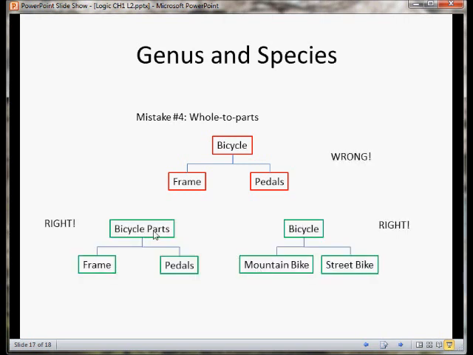There are 2 ways. We could change our genus to bicycle parts, and now frame and pedals are kinds of bicycle parts. Well, it's not exhaustive. There are many more parts, many more things that are kinds of bicycle parts, but still it's a correct chart. We could also change our species here to kinds of bicycles. A mountain bike, a street bike, maybe there are some other types of bicycles. So again, this isn't an exhaustive list of species, but we haven't confused it with whole to parts. So take a close look at this page and make sure that you understand the difference between species being a kind of something and not a part of something.